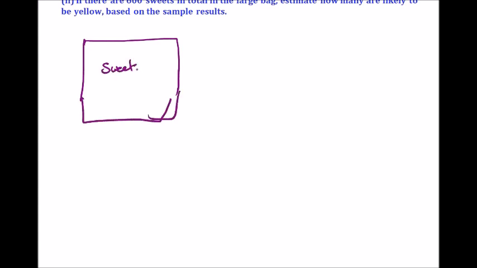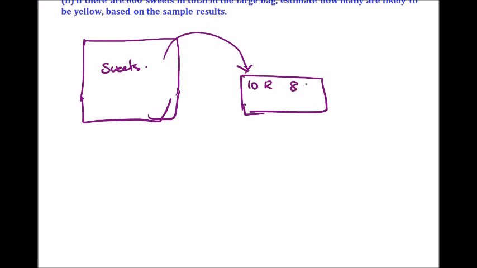Here there is a big bag, a big box. It contains seeds. The teacher takes some seeds in a bowl from here. That is a total of 10 red, then 8 green, then 7 yellow and 5 blue.